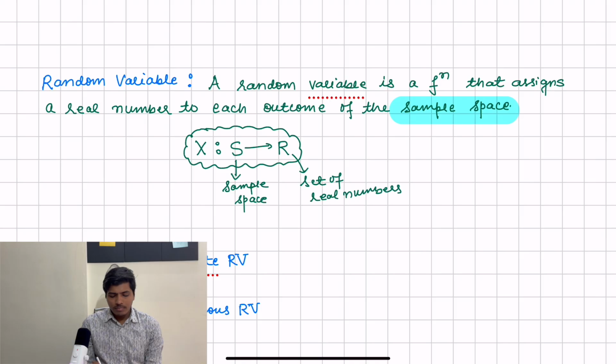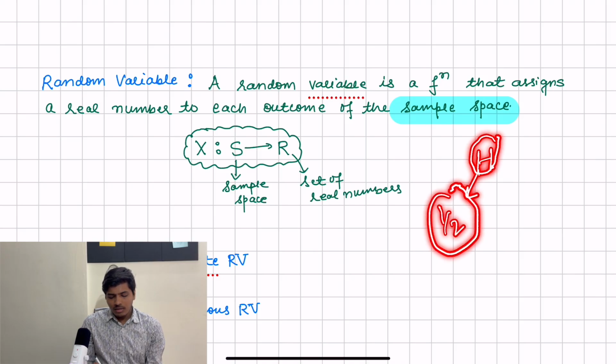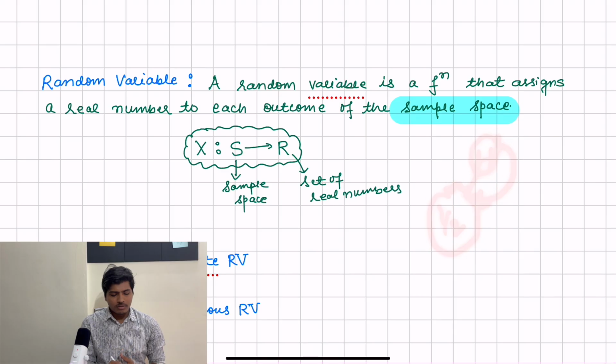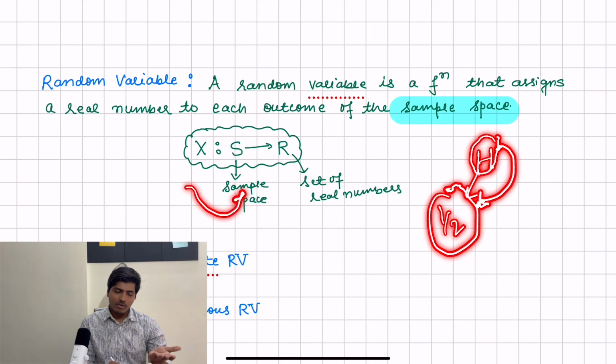How? For example, while tossing a coin, we are asking what is the probability of occurrence of head? It is half, right? So what we are doing here is mapping the head, which is one of the elements of a sample space, to some real number, which is half here. Similarly, we can quantify the outcomes of any random variable by saying that a random variable is a function from sample space to a set of real numbers.